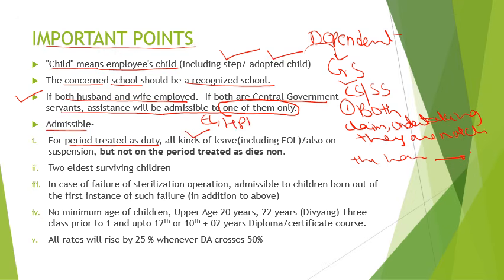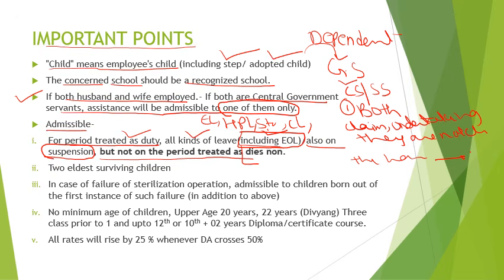Now, admissibility for all period treated as duty, that is all kinds of leave like EL, HPL, study leave, CL, etc., including EOL. This point has to be kept in mind. EOL also is treated as duty for the calculation of children education allowance. Even on suspension, even if an employee is suspended, he or she is also eligible for this reimbursement, but not on the period treated as dies non.